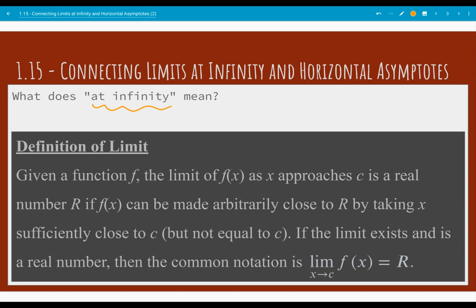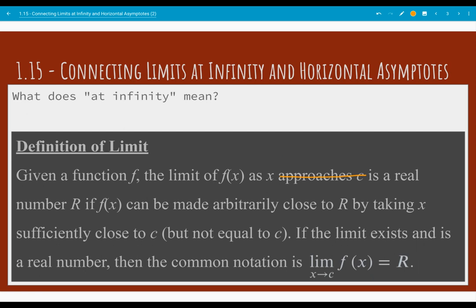So it gets bigger and bigger and bigger. So we usually think of infinity as a really big number, but it's not actually a number. It's the idea that the number is getting bigger without bound. So if we take this formal definition of the limit from section 1.2 and modify it a little bit, we're going to be looking at what happens to a function instead of as x approaches some number c.